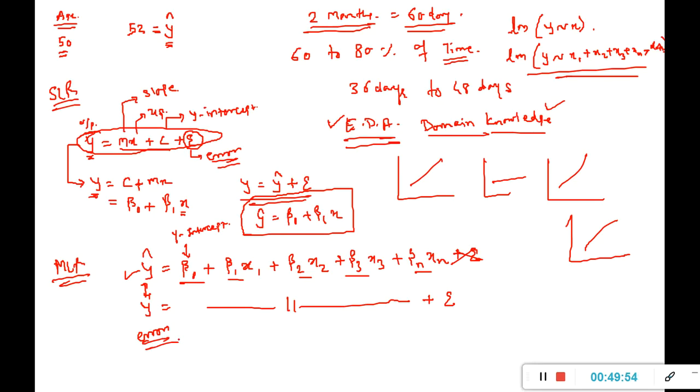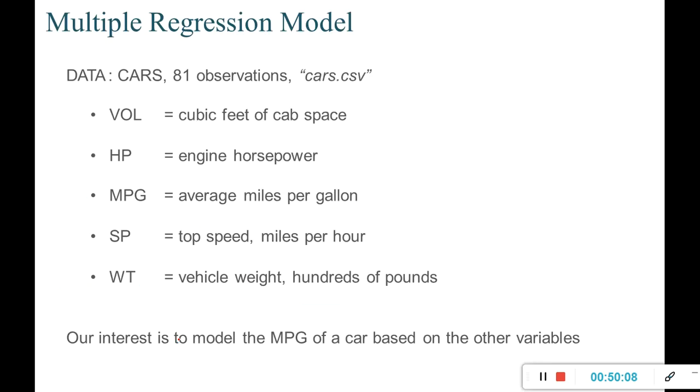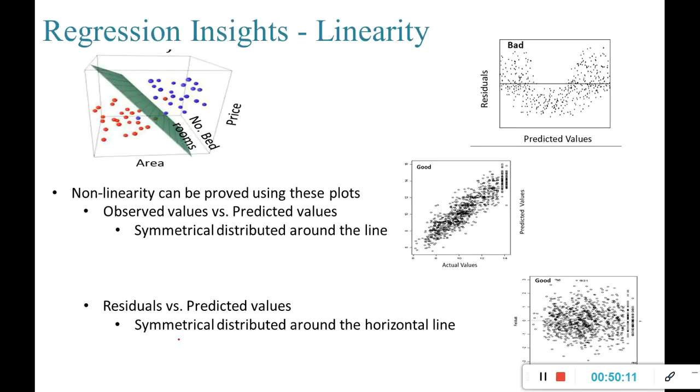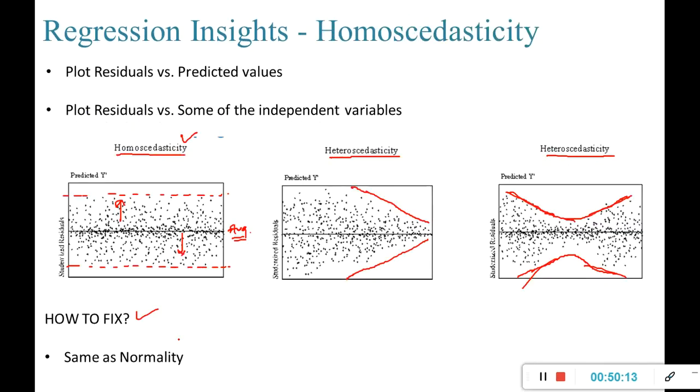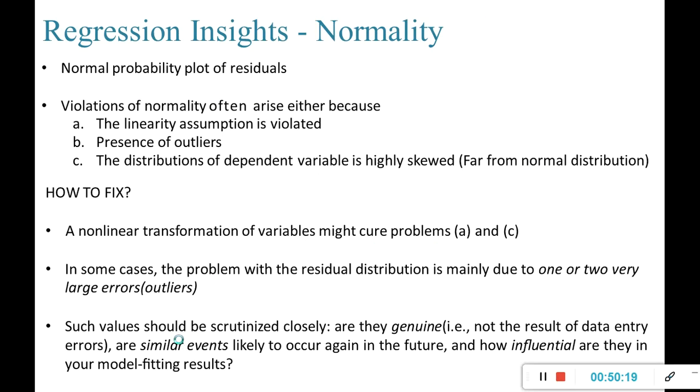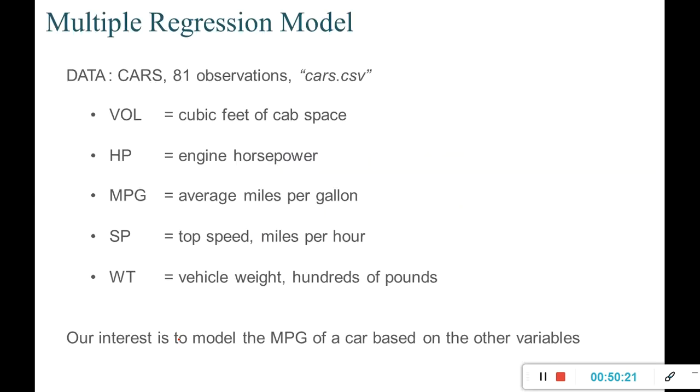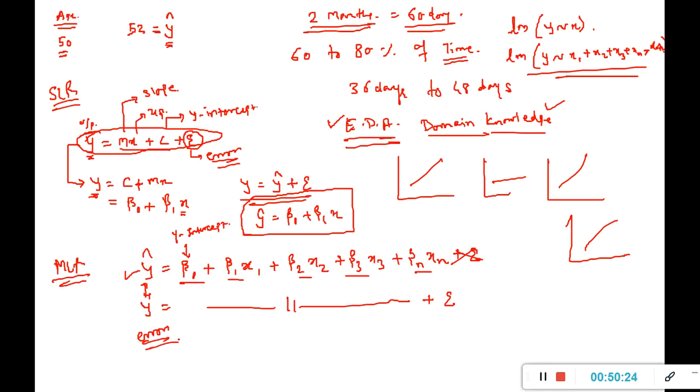So we have seen how the equation looks for multiple linear regression. The equation of a line has been expanded, and we have created the multiple linear regression model over here, and I have also shown you the diagrams for homoscedasticity and heteroscedasticity. How to fix these, we will see when we take up the case study in our next class.